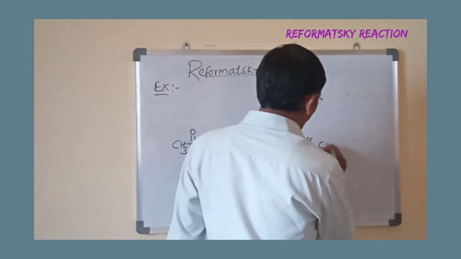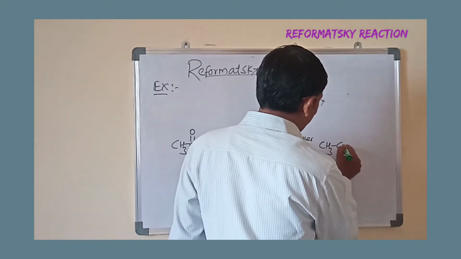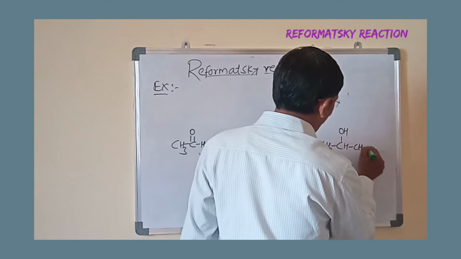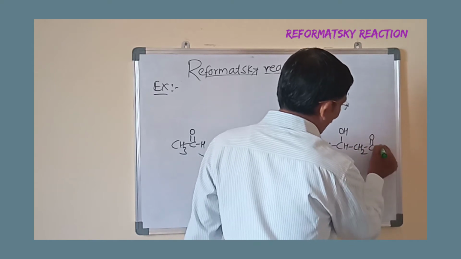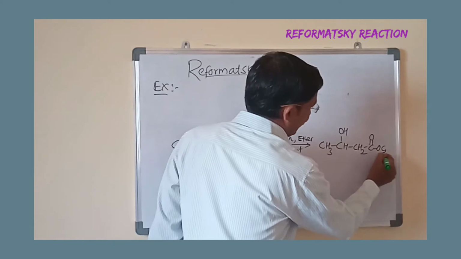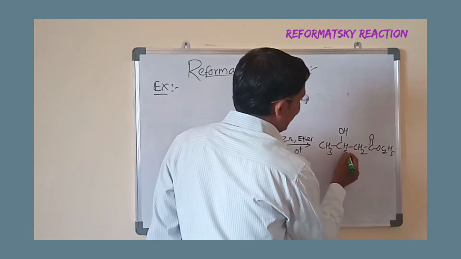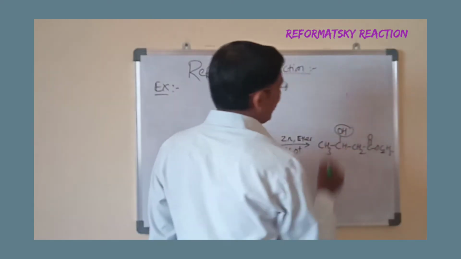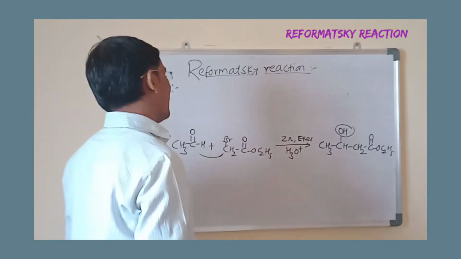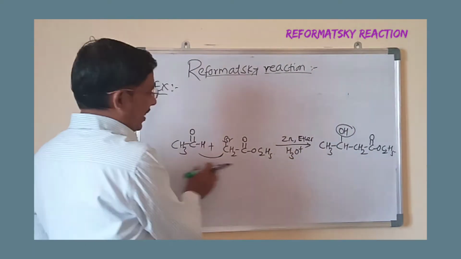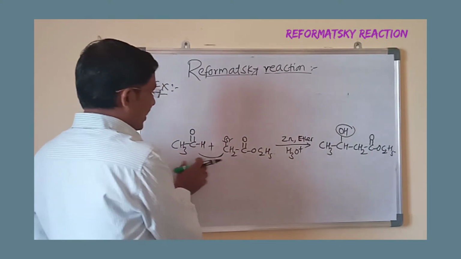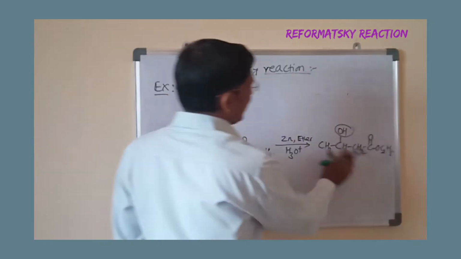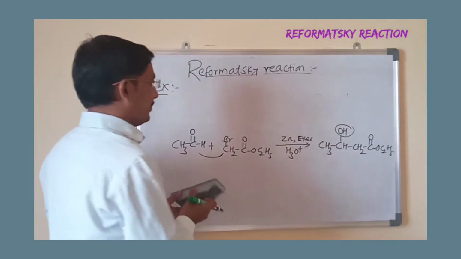We get a product here: this is CH3CHOH, this is CH2 C double bond O, OC2H5. This is again the beta hydroxy ester. The OH group is present on the beta carbon, that is beta hydroxy ester. Acetaldehyde, common name is acetaldehyde. Here it is an alpha halo ester and the product is a beta hydroxy ester.